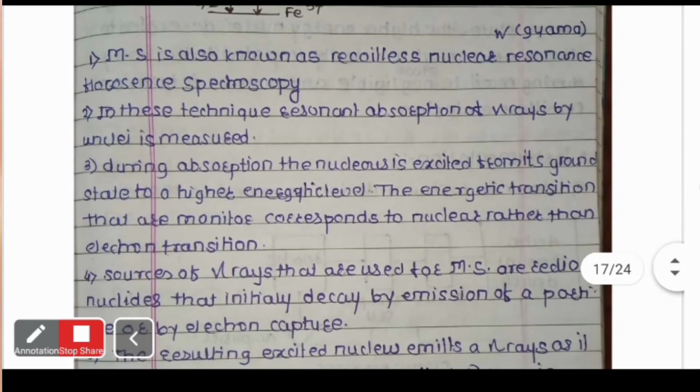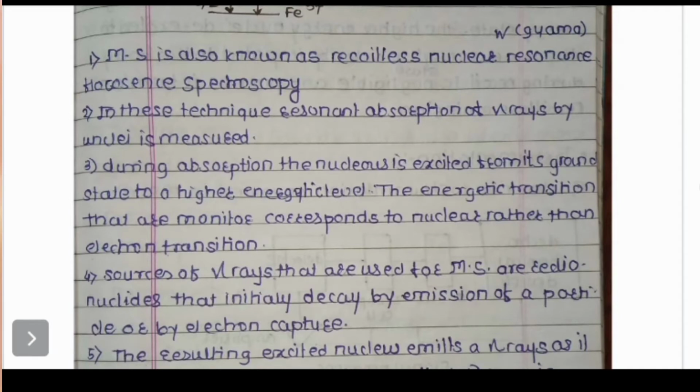So in principle, Mossbauer spectroscopy is also known as recoilless nuclear gamma resonance spectroscopy, or NRF. In this technique the resonant absorption of gamma rays by nuclei is measured. The nucleus in the excited state emits gamma radiation and falls back into the lower energy state.